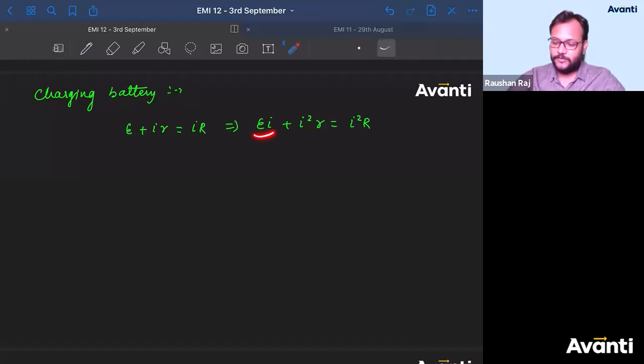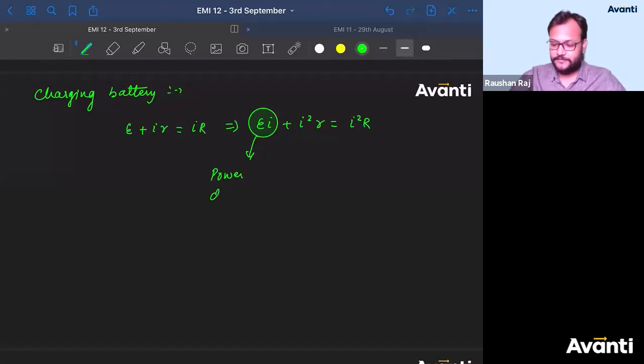Tell me guys, how will you write this E into I, and what will you write as I square into small r, and what will you write as I square into capital R? क्या लिखोगे बोलो? Come on guys, give me the answer. In this one I'll write, this is the energy. ठीक है, this is the energy that has been given to this particular battery. Out of that, only EI amount, ये क्या है बच्चा लोग?